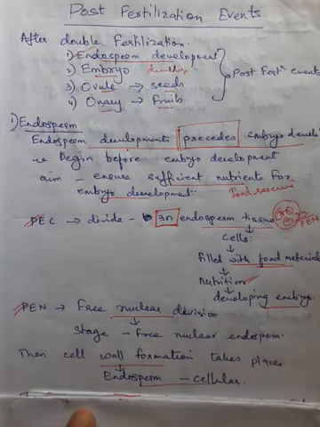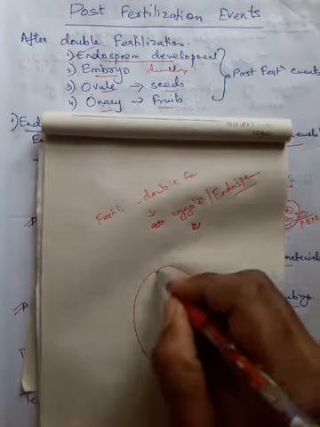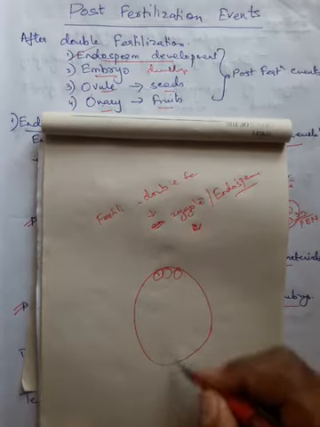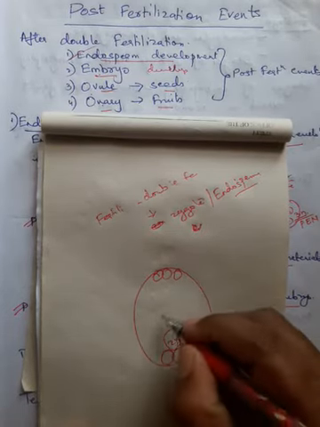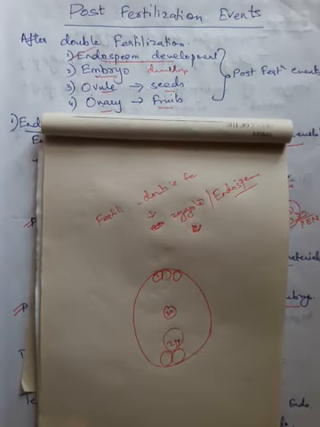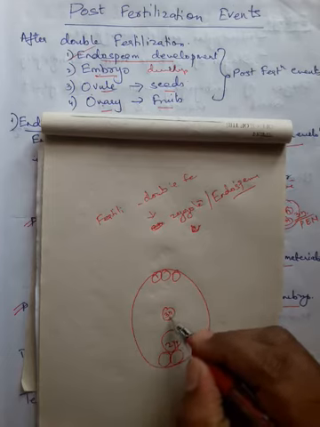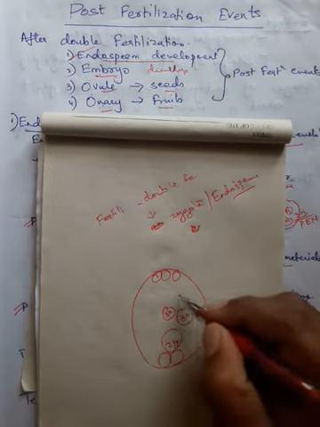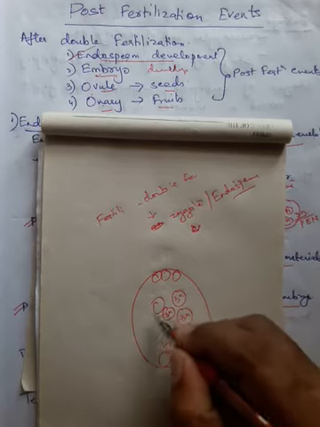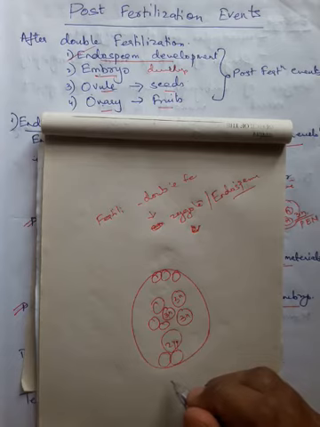That means first this is your large central cell with the antipodal cells, the synergids and the zygote here. And here you have the triploid primary endosperm nucleus. This triploid endosperm nucleus will start undergoing free nuclear division. That is, only the nucleus divides, so the division is called free nuclear division.